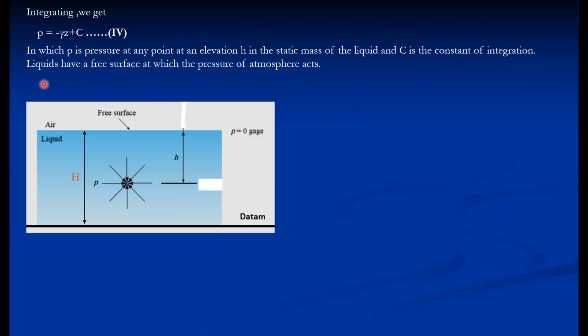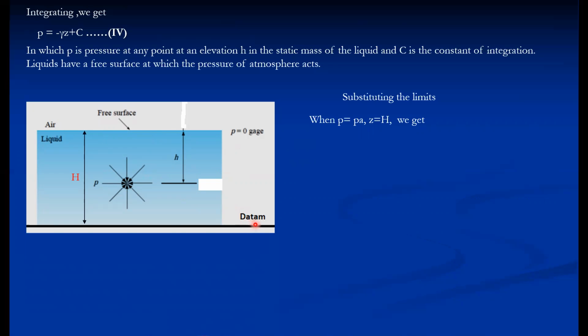The liquid has a free liquid surface at which atmospheric pressure is acting. So at the free liquid surface, atmospheric pressure is acting. Now substituting the limit when P is equal to PA, then the pressure is at the atmosphere.